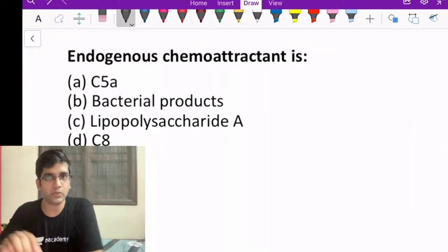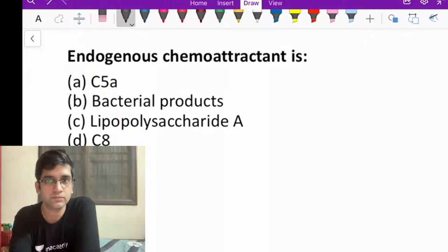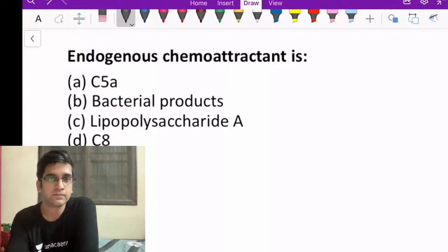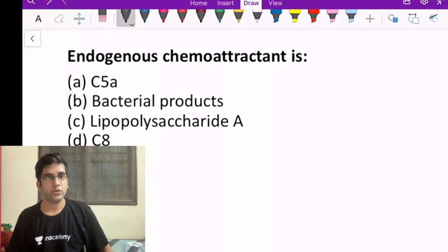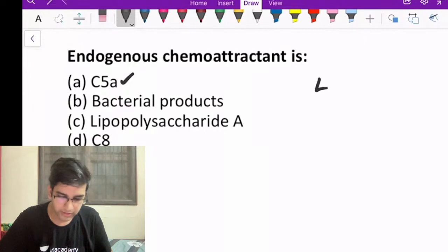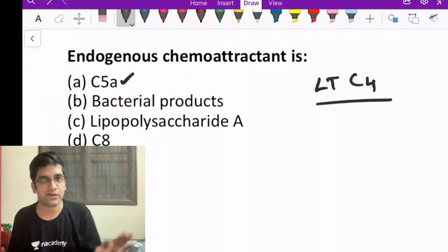It's just again a simple one. Yeah, correct. Endogenous chemoattractant. C5a is the best chemoattractant.